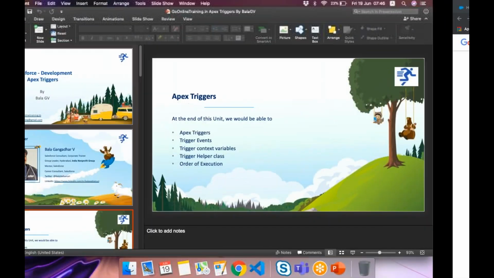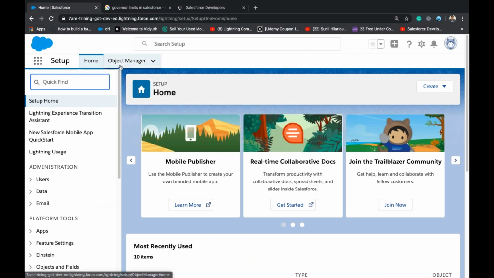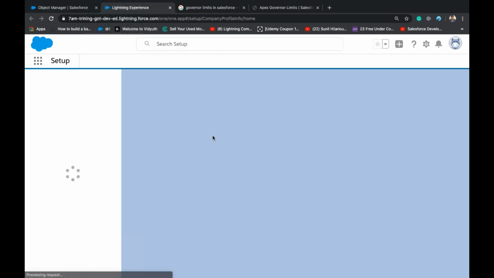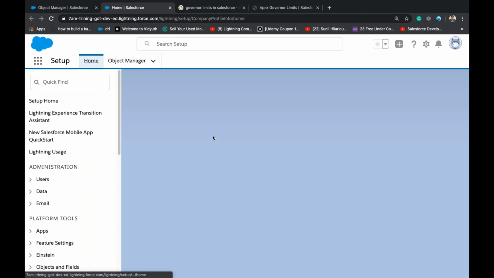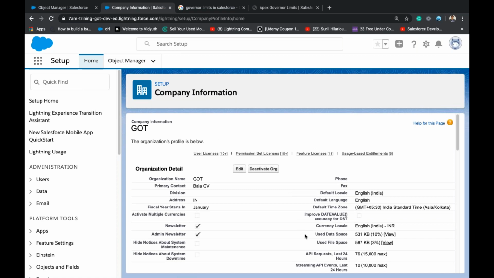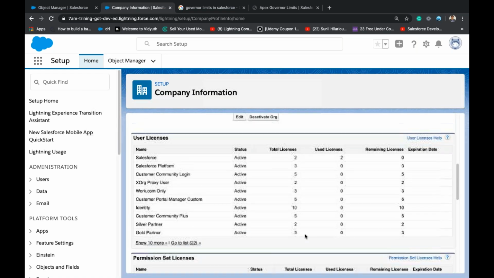For example, if we go to admin and go to company information, you will see some limits in the user licenses.